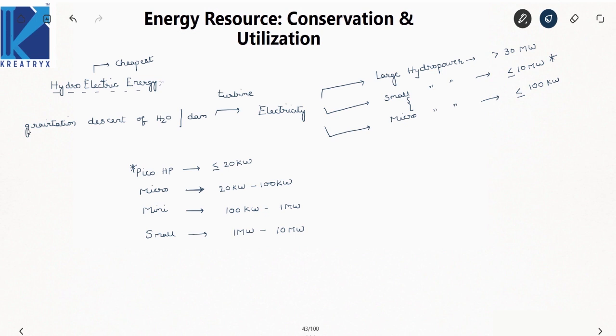Now what are the disadvantages? The major disadvantage is that for the production of hydroelectricity we need to construct dams. Due to the construction of these dams, ecosystems and biodiversity will be affected a lot. Now this is the major disadvantage. Already in biodiversity we have discussed a famous andolan called Narmada Bachao. This is a movement against the construction of a dam on the Narmada river, where the complete ecosystem will be destroyed.